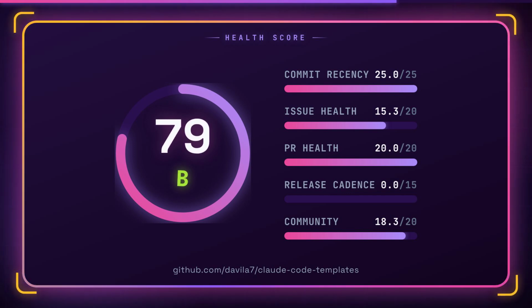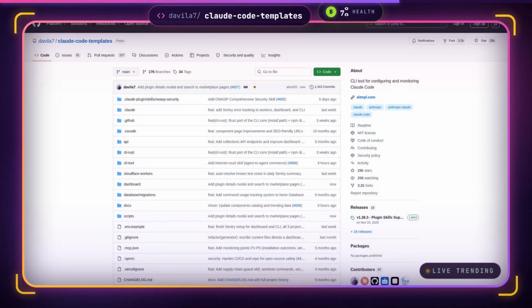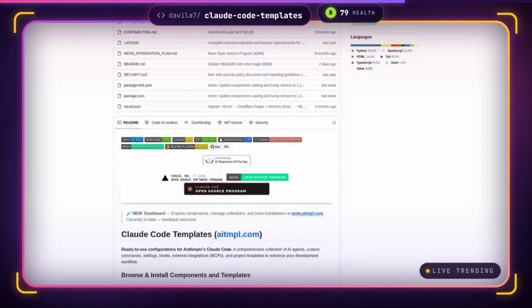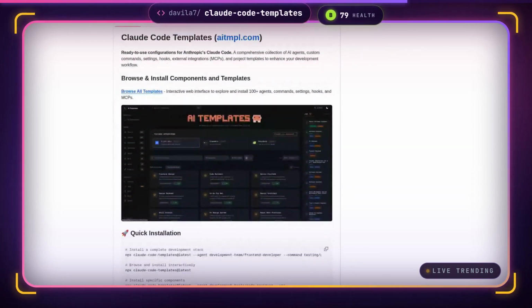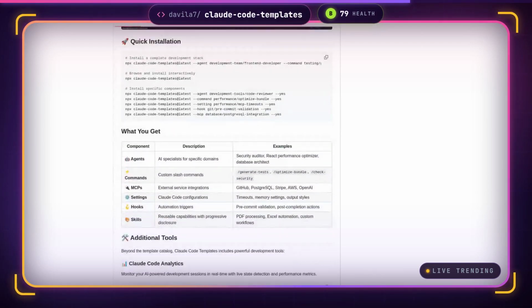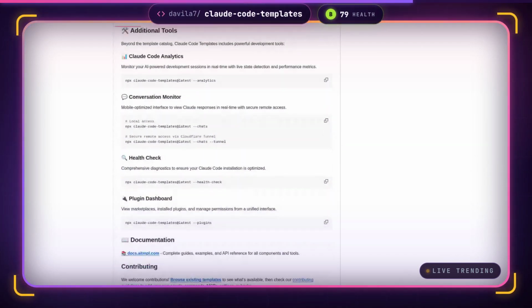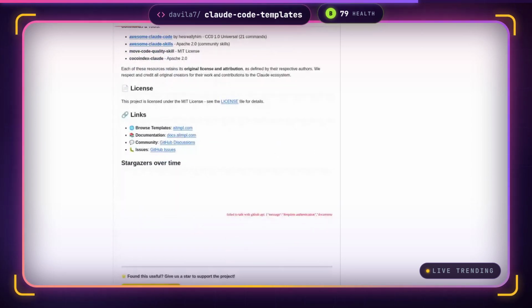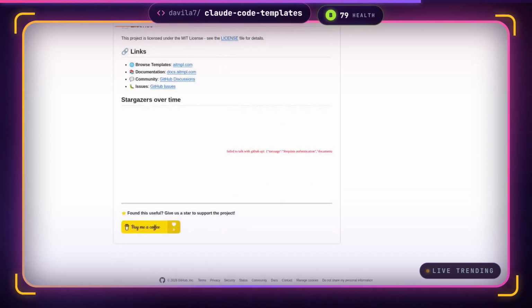This repo eliminates that setup overhead by providing a CLI that installs curated, composable components, agents, commands, settings, and external integrations directly into your Claude Code configuration. The companion web dashboard lets you browse and assemble 100+ battle-tested building blocks, turning a raw CLI assistant into a ready-to-use development environment in minutes.